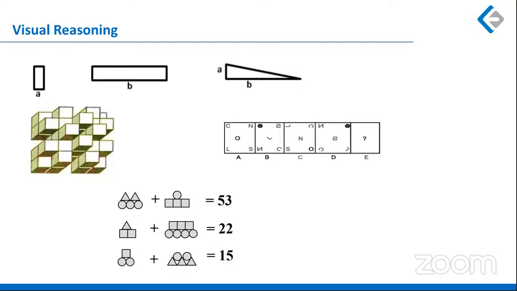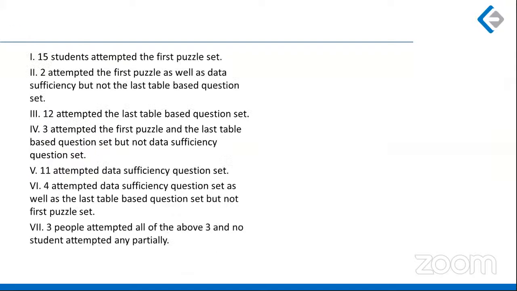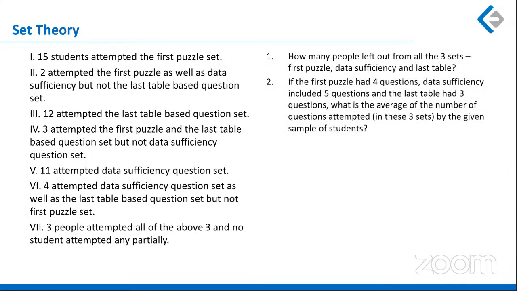So if you had just observed the figure correctly, you could have done this question, right? And if I talk about the second last set theory question, it was a question where you were given 2 questions. It was a simple set where three different things were to be arranged: first a puzzle, then a data sufficiency question, then a third type of question. So this was not very difficult. I can say this was an easy question. Everybody should have given this question a chance and should have solved it.